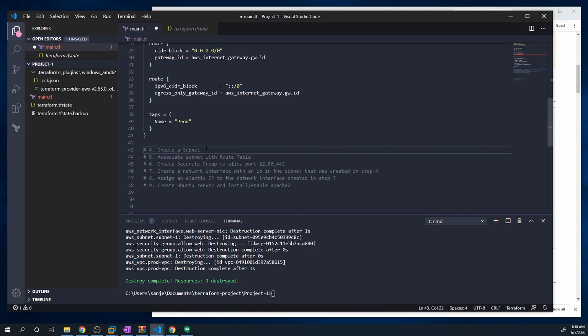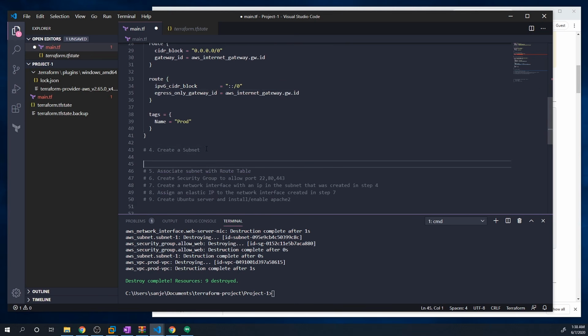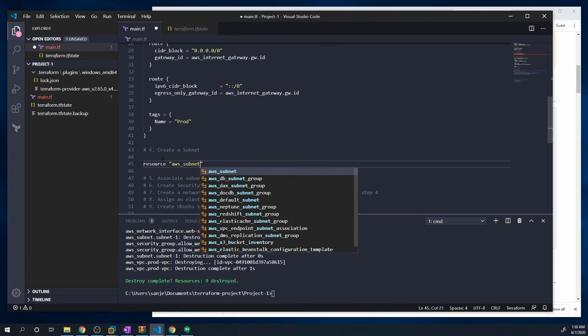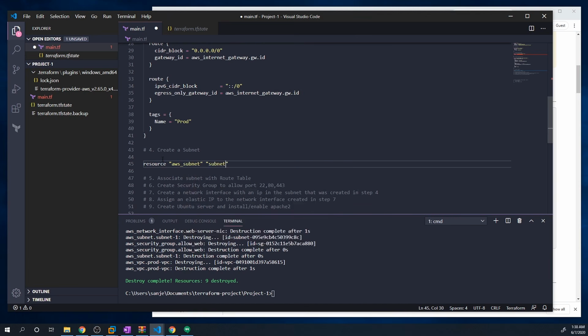All right, now we have to create a subnet where our web server is going to reside. And this we don't need to search how to do because we've already done this before. So resource, aws_subnet. And then let's give it a name. I'm just going to call it subnet-1.